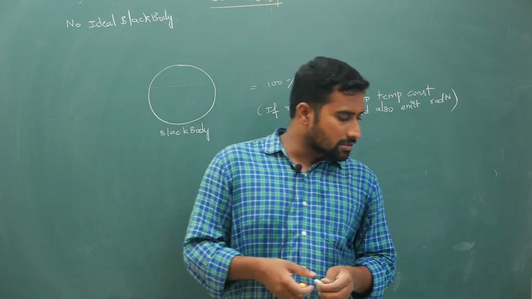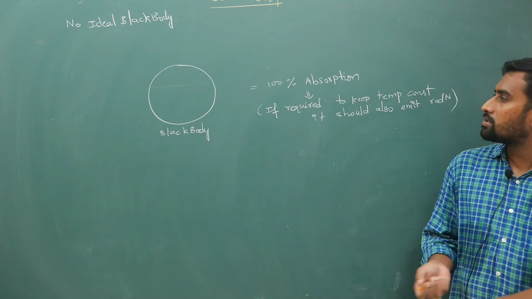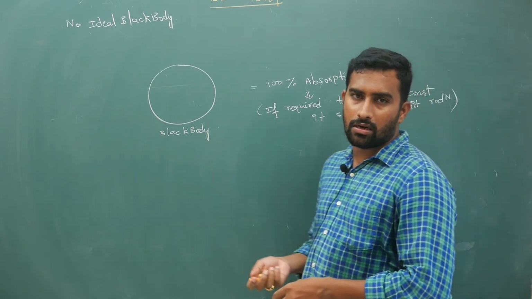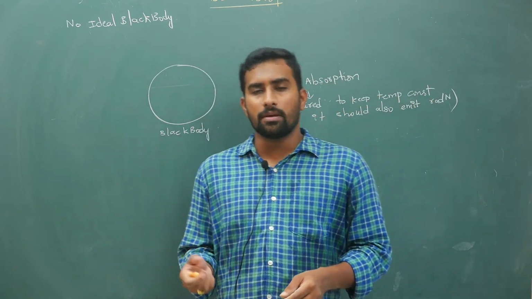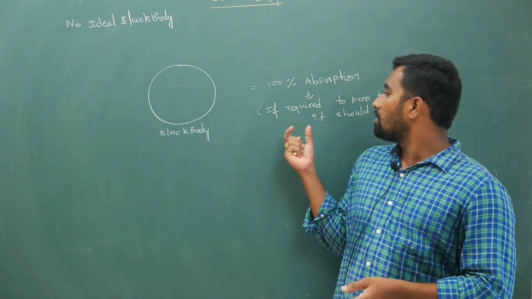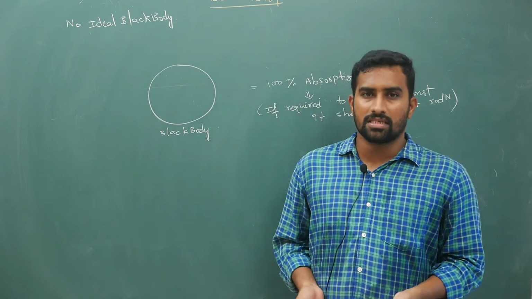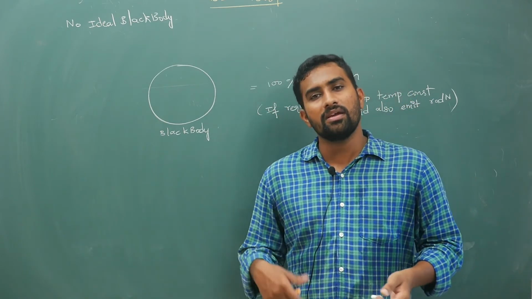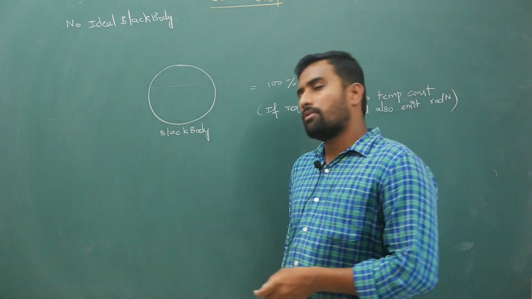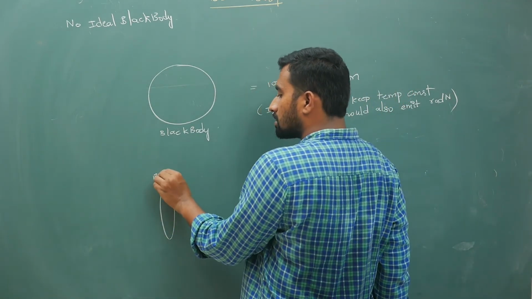So in the books, a black body means it should absorb all the radiation falling on it, but I am adding some extra point for clarity's sake. If required, to keep the temperature constant, it should be able to even emit radiation energy. It's not only taking, if required, giving. Why? Because counter examples they will give you in books.